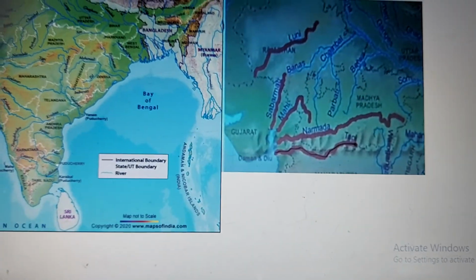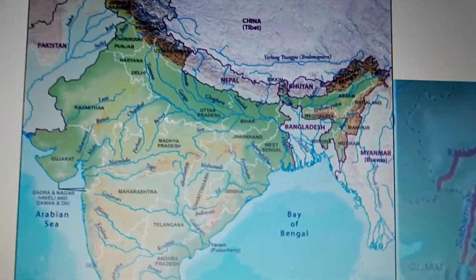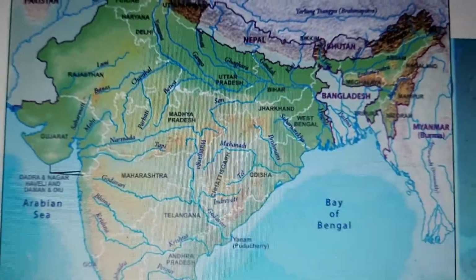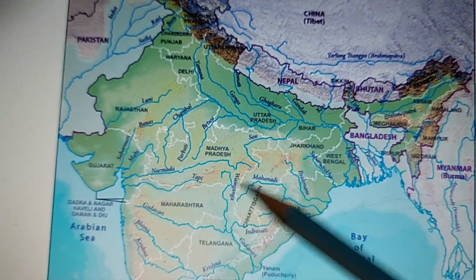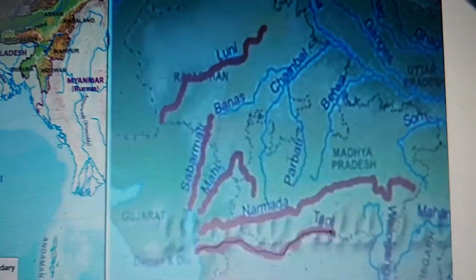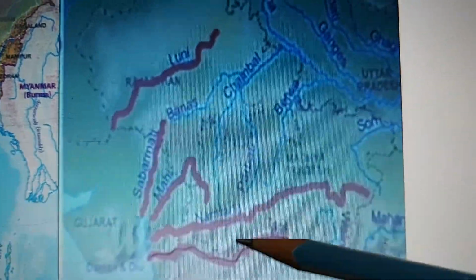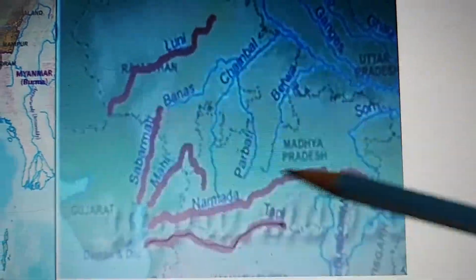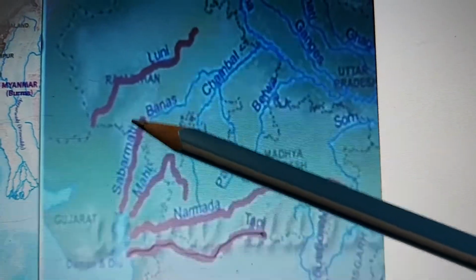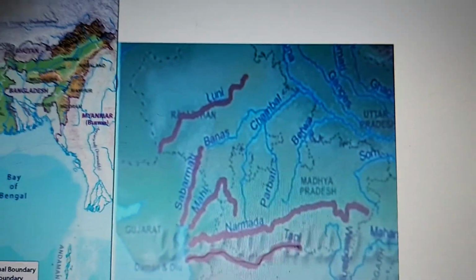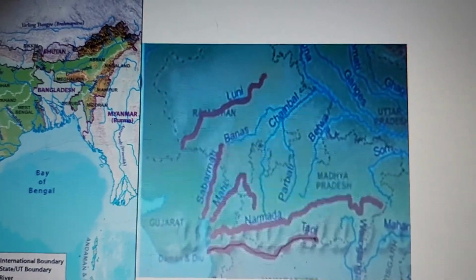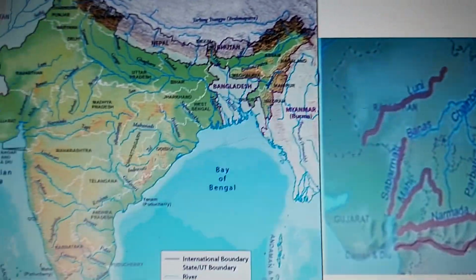Now which are the rivers which originate in the Western Ghats? There are very few rivers. You can see here Mahi, Sabarmati, Narmada and Tapi. To give you a closer look, you can see this is Tapi, Narmada, Mahi and Sabarmati, and to an extent Luni also. These are the rivers which empty out into the Arabian Sea.